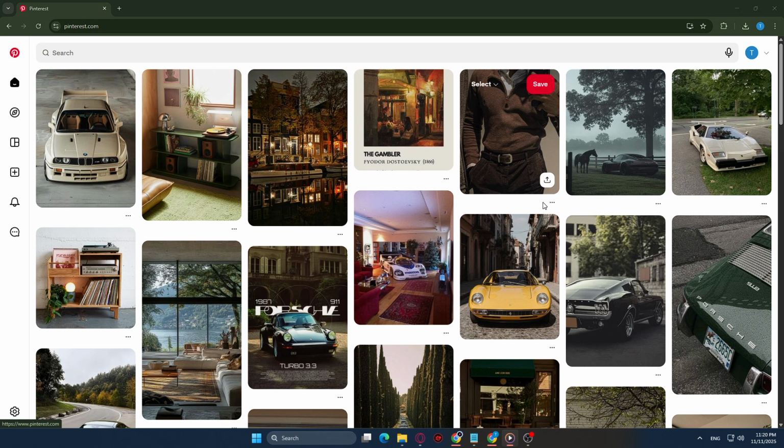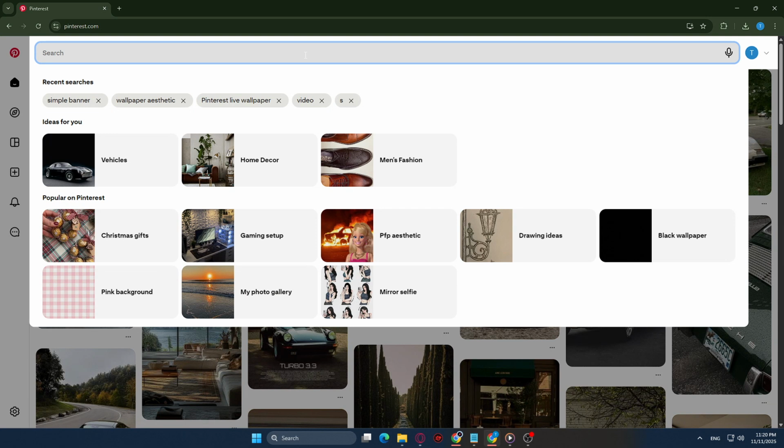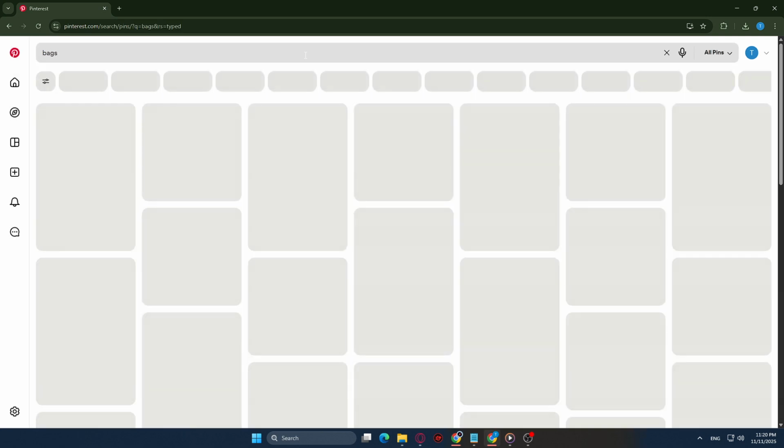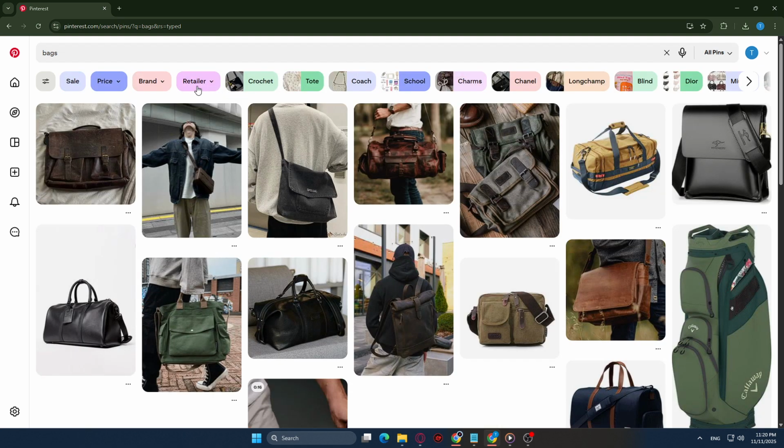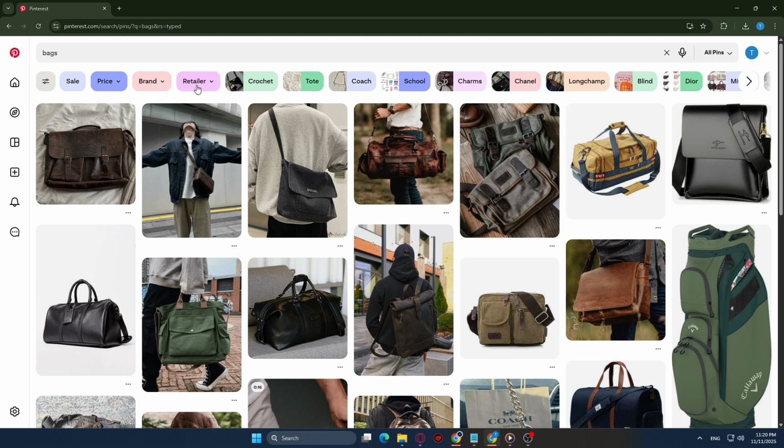This action will bring up a mosaic of images, pinboards, and links that relate to your search. It's quite fascinating to see the wealth of ideas that people share every day. However, we're not stopping there. To ensure that your search results are as targeted as possible, there's a nifty little trick you can use. On the results page, you'll notice there's a filter button right above the images. Clicking this button will allow you to refine your search further.